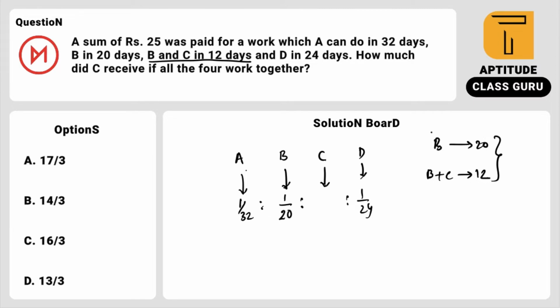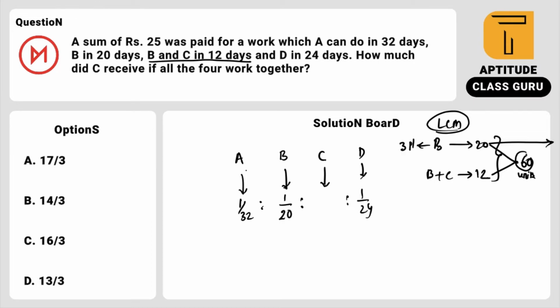Through the LCM method, we can do it very easily. B can do it in 20 days, B plus C can do it in 12 days, then the LCM of these two is nothing but 60. So I am assuming that total work is 60 units. Then per day, how many units of work are done by B? 60 units by 20, so B will complete 3 units per day, right? And B plus C will do the work in 12 days only.